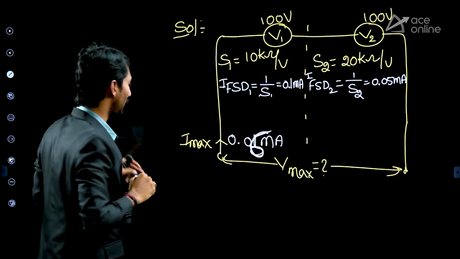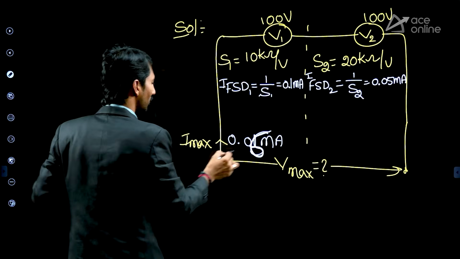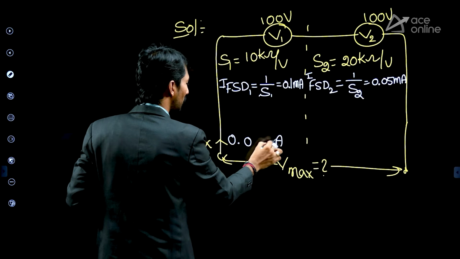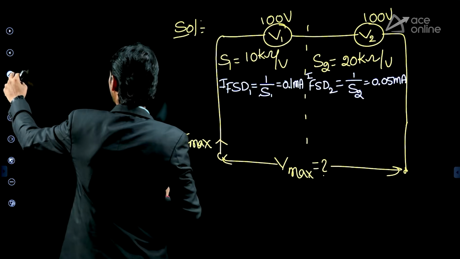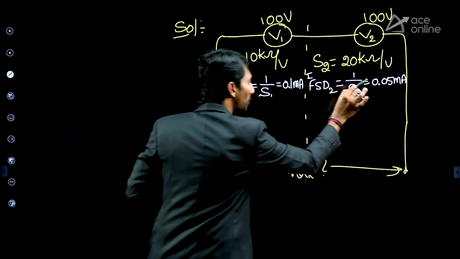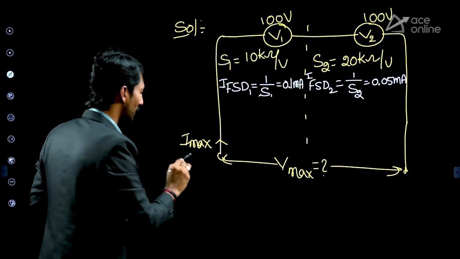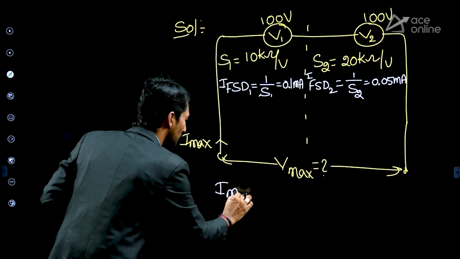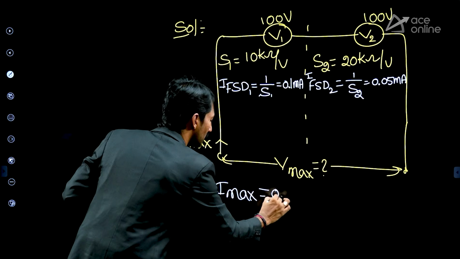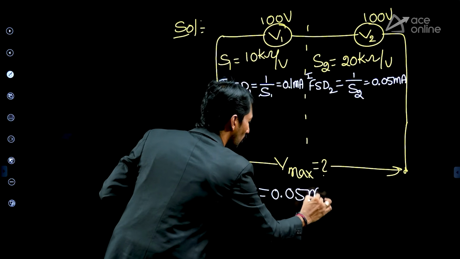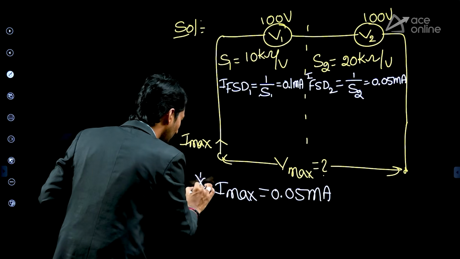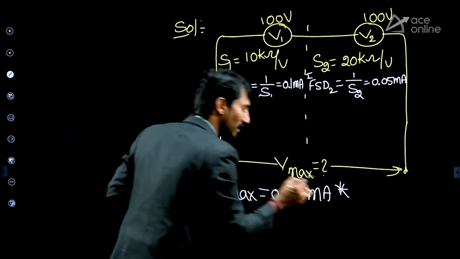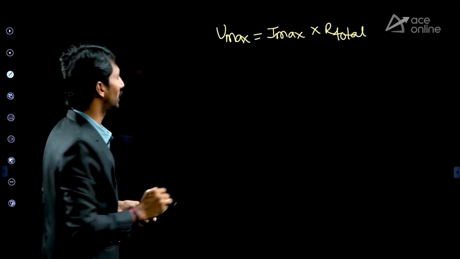That's why, with this entire analysis, which value can be the maximum allowed current? The maximum allowed current will be 0.05 milli. So with this combination, I maximum is equal to 0.05 milli. Very, very, very important. This itself plays the major role in this. So let us substitute here.